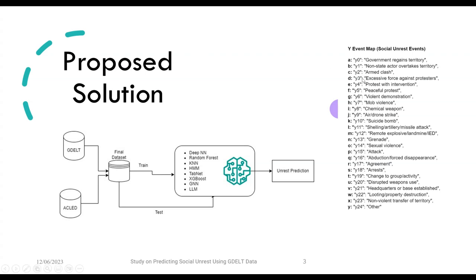So these values on the right show the unrest events we are trying to predict. It's a Y event map and there are 25 such events. Some of them include peaceful protests with intervention, and our models aim to predict the probabilities of each of these Ys happening.